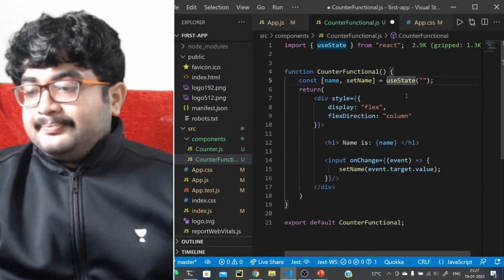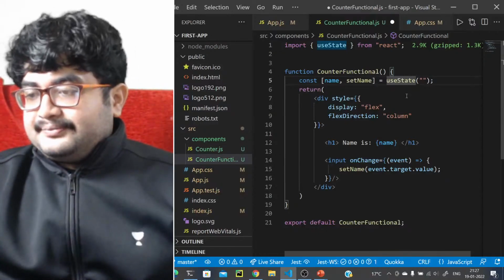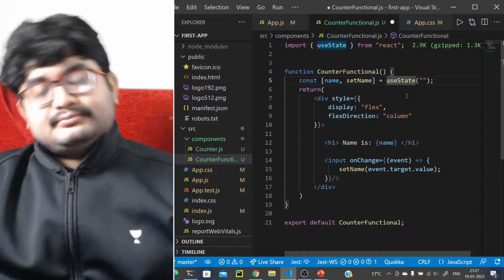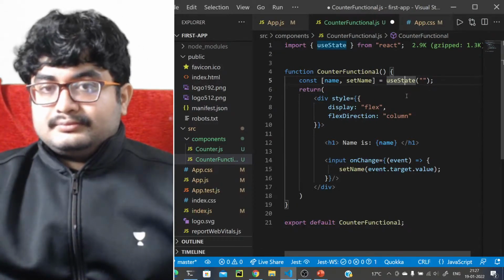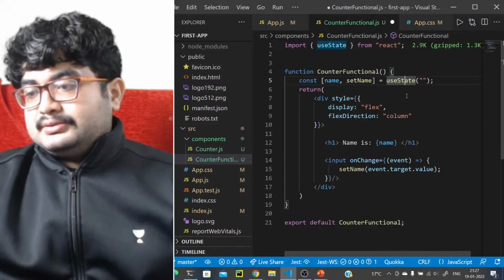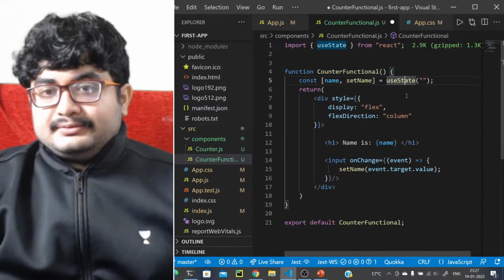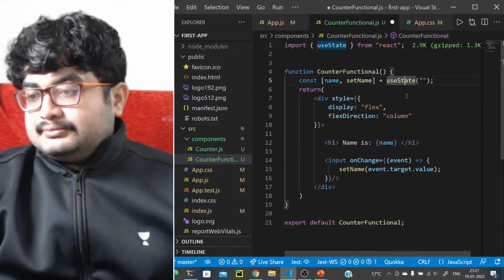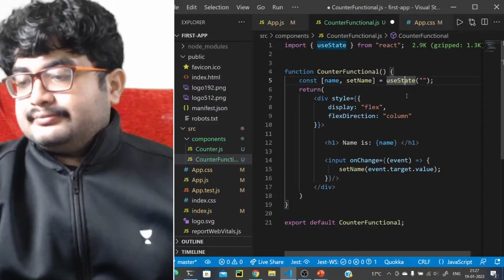Yes. Okay, is it clear with everyone? Is the concept of state clear with everyone? Let me know if it is clear with everyone.